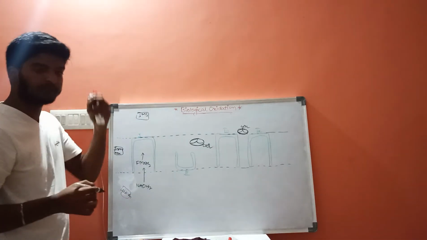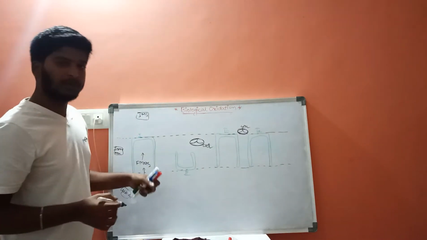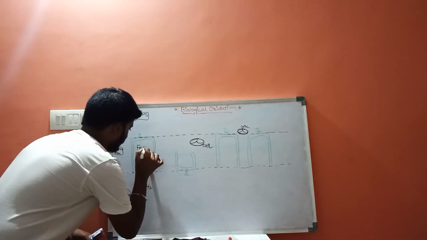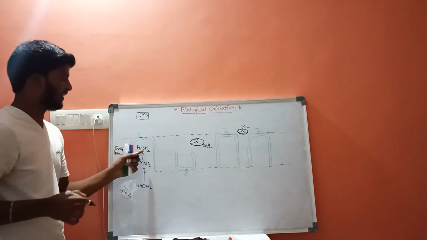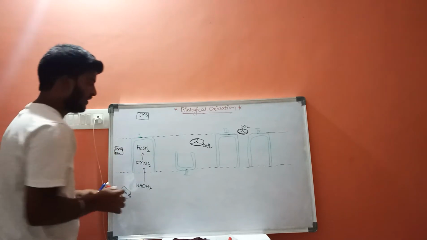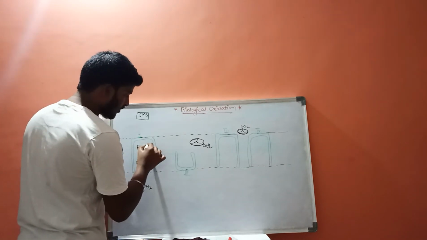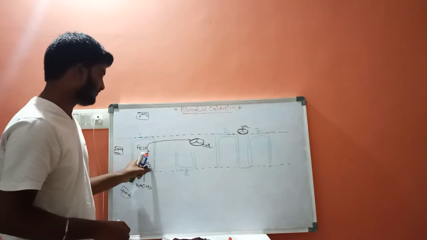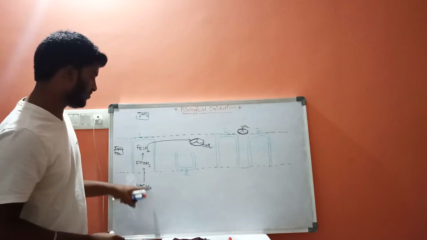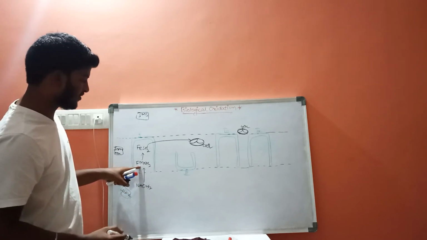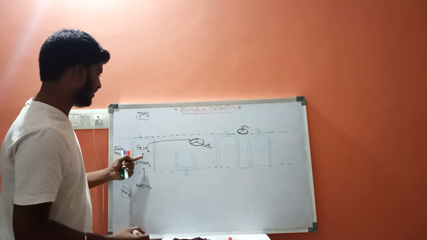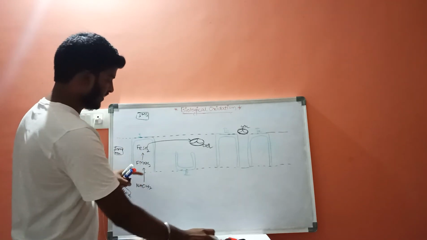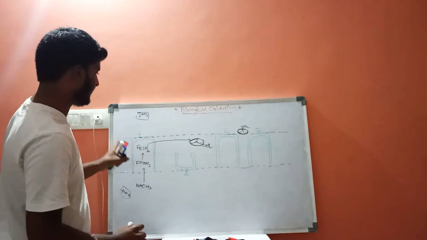From FMNH2, the 2 electrons will be taken up by iron sulfur protein. It becomes FeSH2. Now from this FeSH2, 2 electrons will be moved to coenzyme Q. This is from first complex. NADH2 will give 2 electrons to FMNH2. From FMNH2, 2 electrons will be given to iron sulfur protein, and from iron sulfur protein it will be given to the coenzyme Q. This is from first complex.